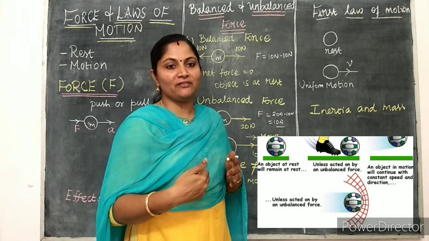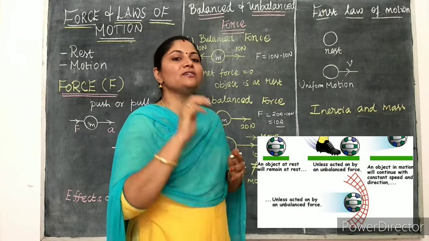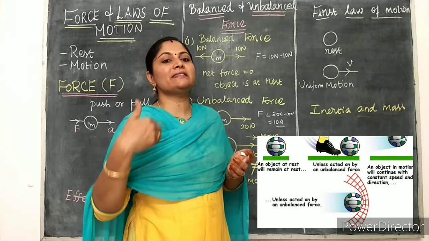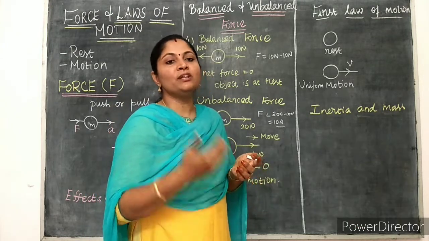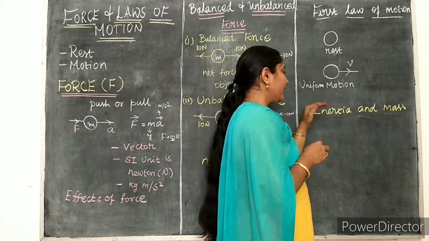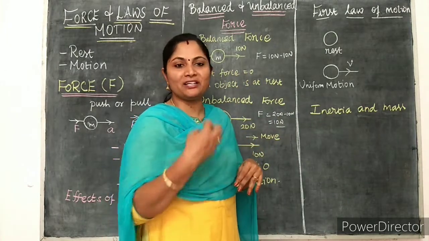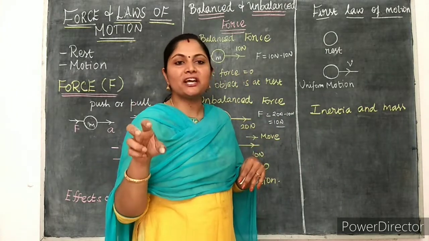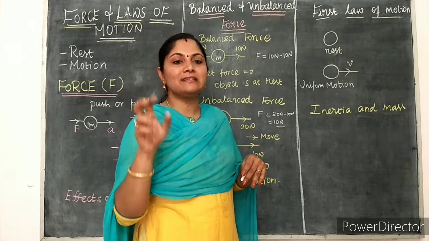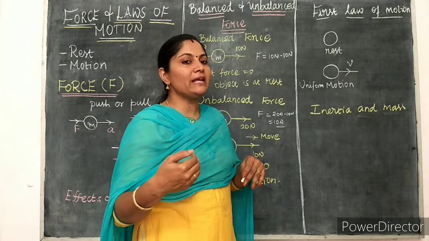So again I'll tell you the definition. The tendency of the body to continue in its state of rest or of uniform motion along a straight line unless until an external force compels that body to change that state. Okay, so in this case, this external force is depending on the inertia of the body. First we should know what is meant by inertia. Inertia means it is nothing but the inability of the body to change that state of rest or of uniform motion. Okay, so what is meant by inability of the body?